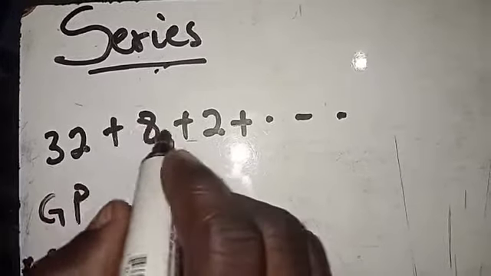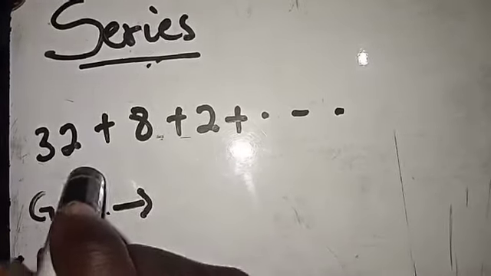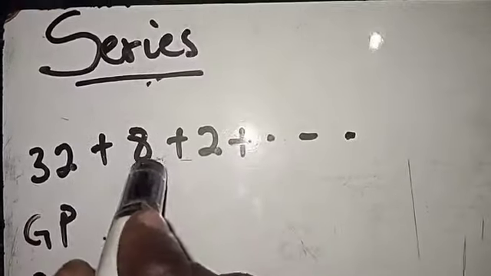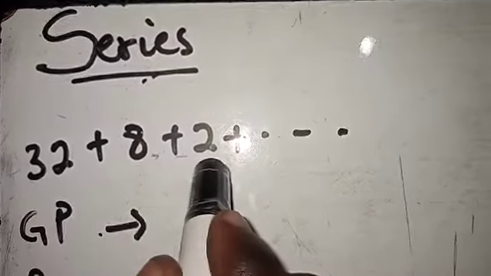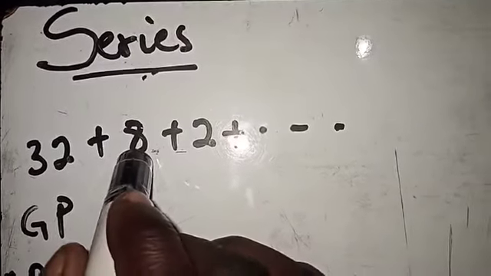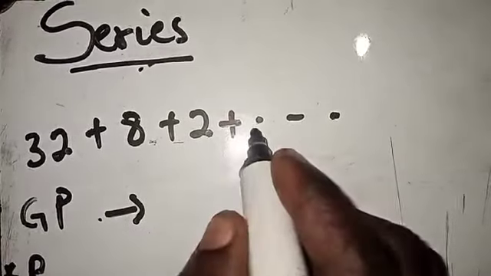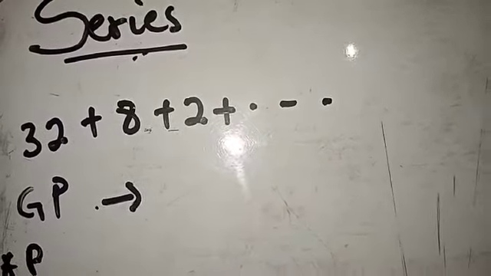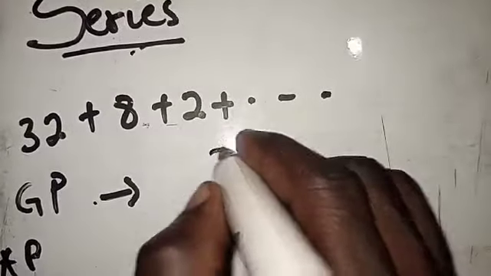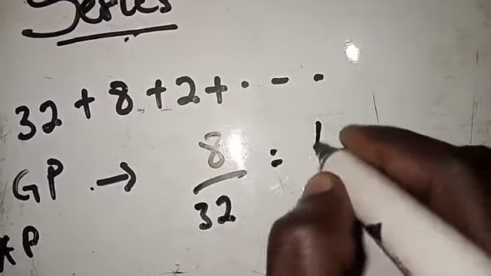I'm going to go for this, as well as this one. Look at the way I'm picking. When I pick this one, let's say I'm selecting 8 here, then I divide that by the previous one, which is 32. And so on and so forth. We want to determine whether this series is a geometric progression. Now how do you determine that? 8 divided by 32 should be 1 over 4.